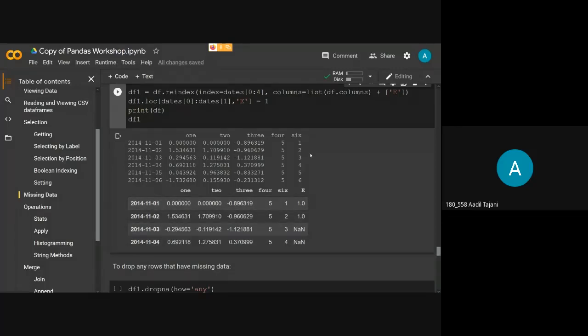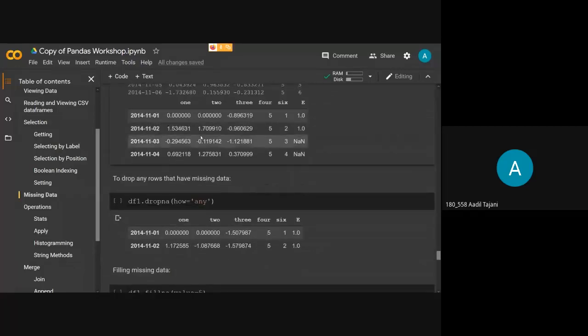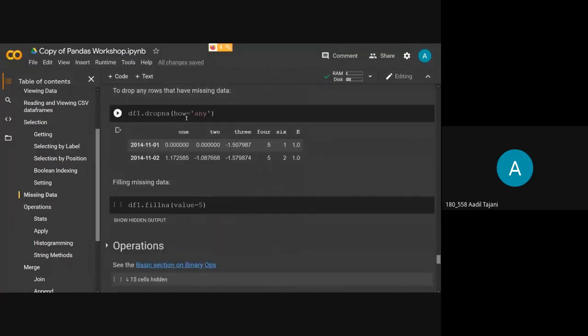So you can say that you can just use loc or iloc to get this kind of data frame. But what reindex does is it changes the index values in it, and you can also assign different column names and also add different columns using this. Okay, so this was the reindexing. Now, handling the missing data.